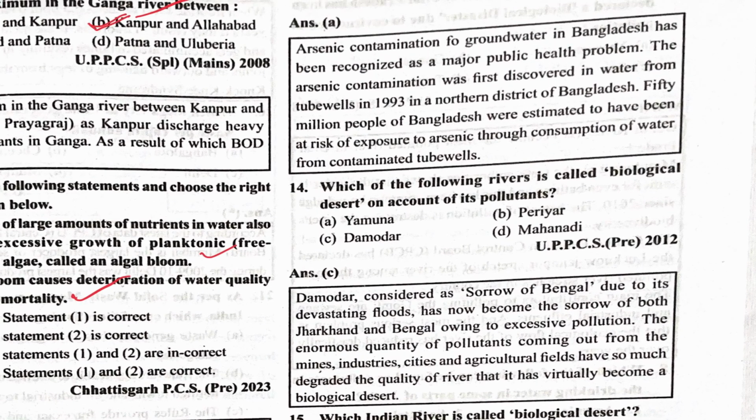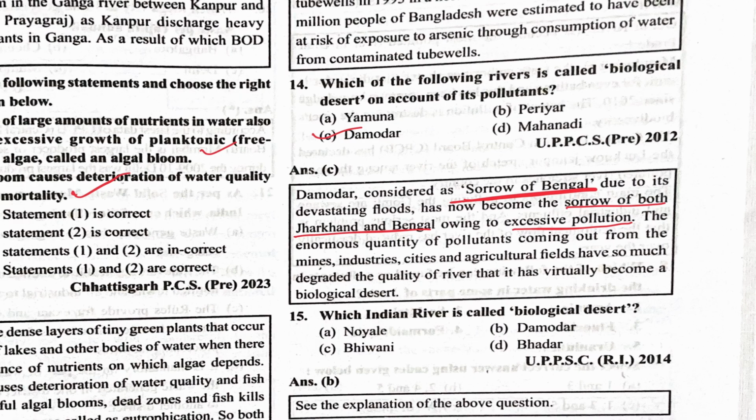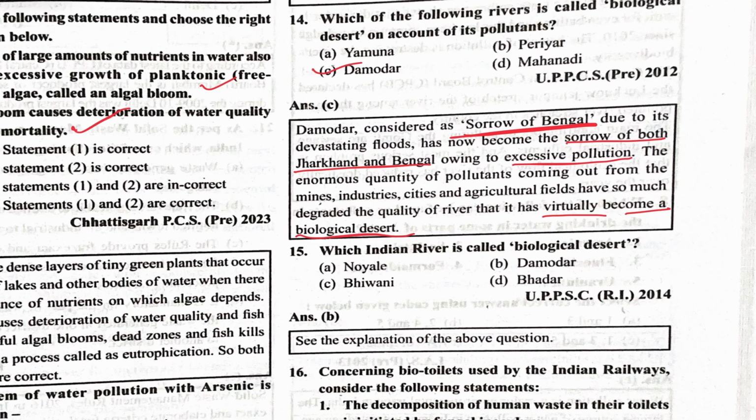The next one is which of the following rivers is called a biological desert on account of its pollutants? So which one is the Damodar? Damodar is considered the sorrow of Bengal due to its devastating floods, and has now become the sorrow of both Jharkhand and Bengal, owing to the excessive pollution. The enormous quantity of pollutants coming out from the mines, industries, cities, and agricultural fields have so much degraded the quality of the river that it has virtually become a biological desert. Biological desert means there is no living organism in that river.